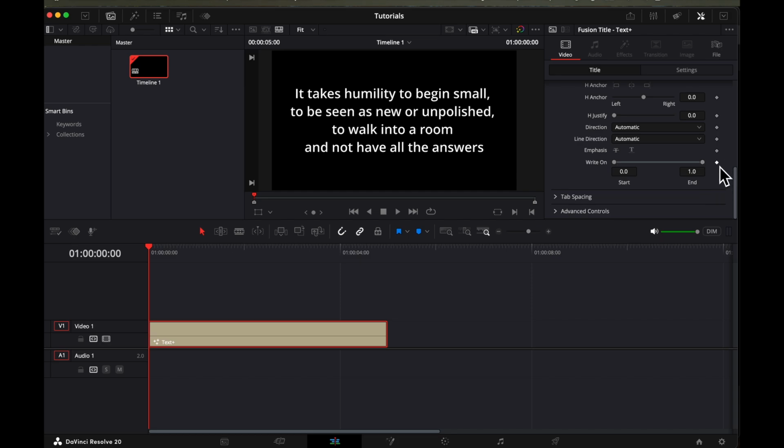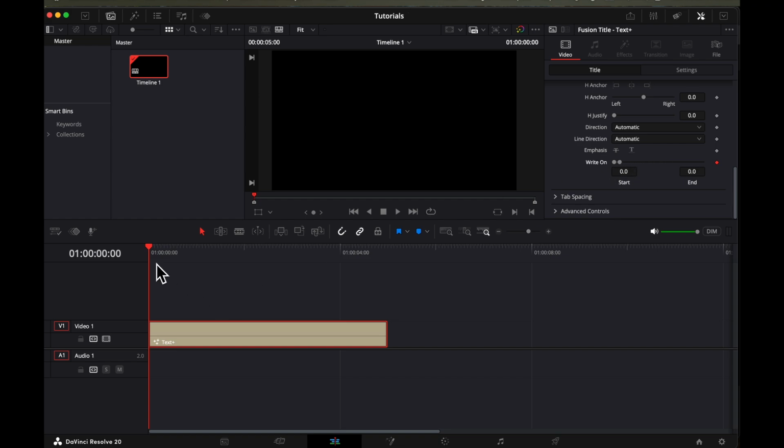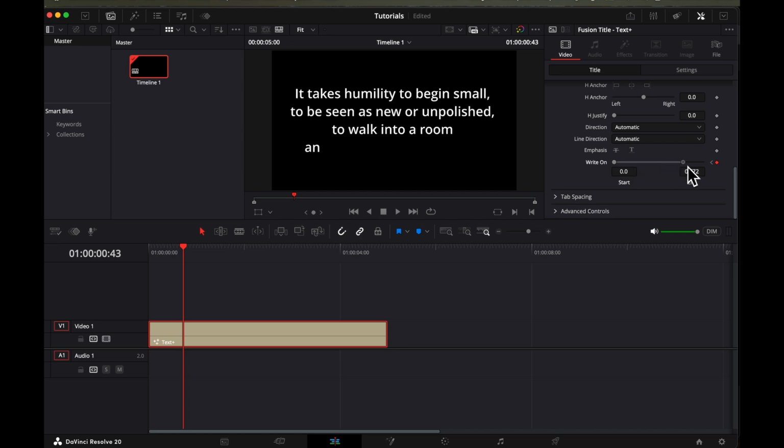You keyframe it to where you want the text to come in. You also keyframe it where you want the text to go out. So now that you've keyframed it, let's play and see how it goes from the beginning. You can see it comes in and then it stays.